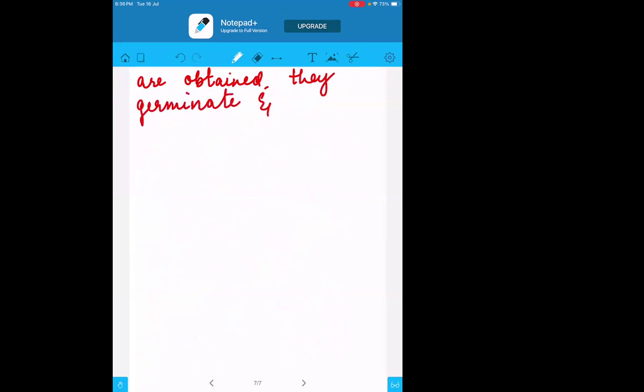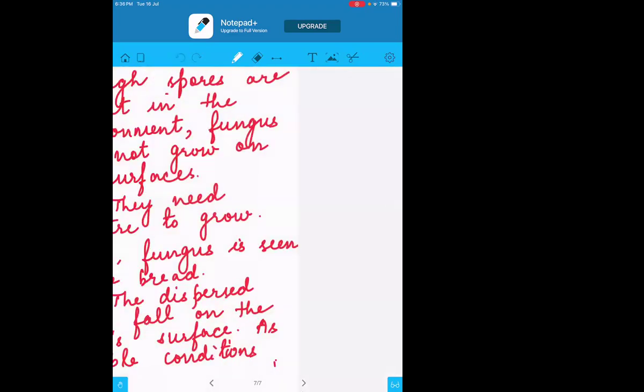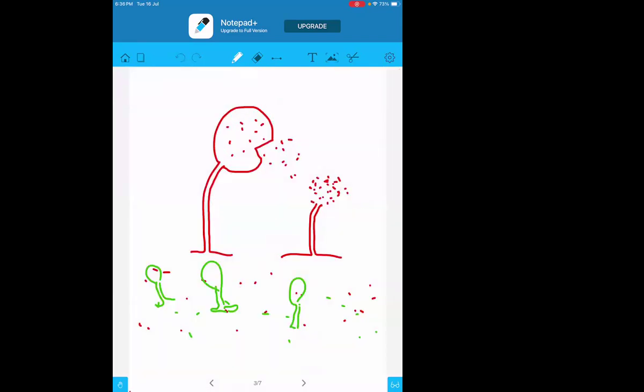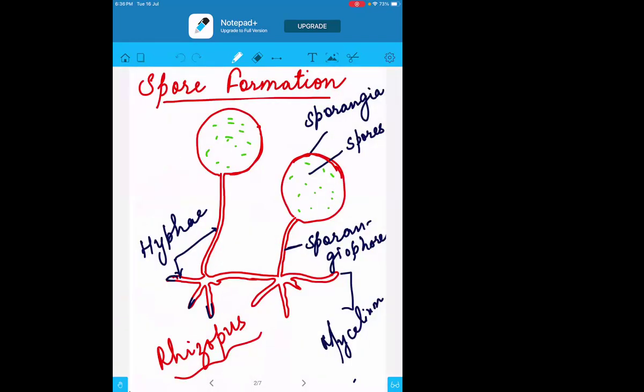As soon as they get that condition, they will start germinating and reproducing. So this is how the spore formation will take place. Note it down, children. Draw this diagram also and note it down.